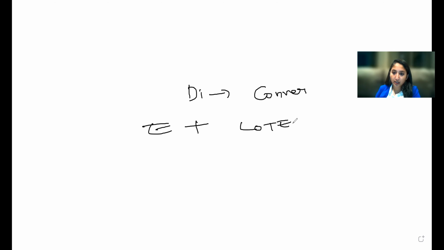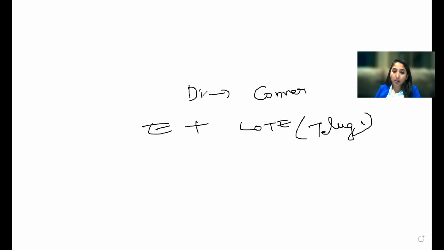Now, a dialogue is nothing but a conversation. It is a conversation basically between English plus LOTE, that is Language Other Than English. In our case, it's Telugu.